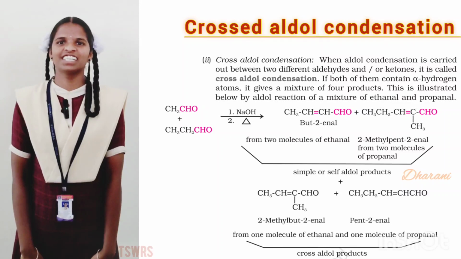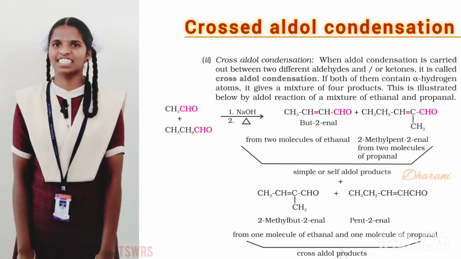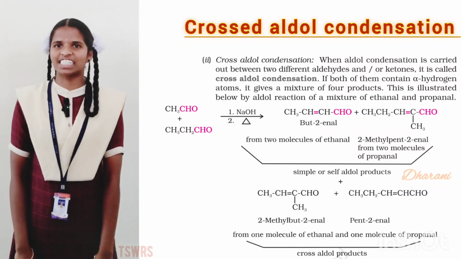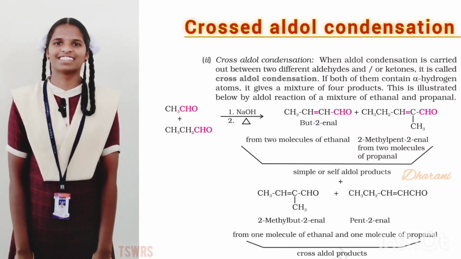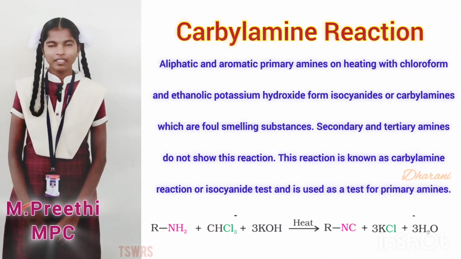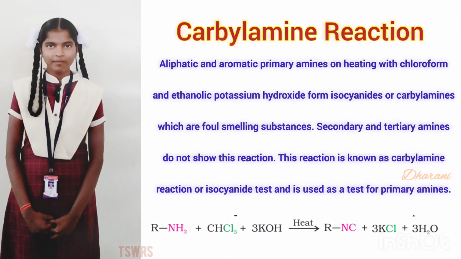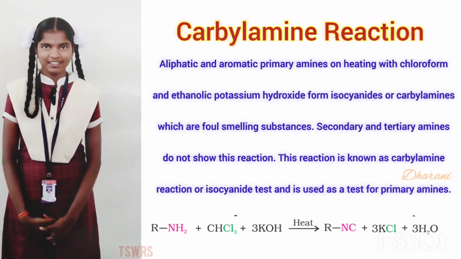Cross-aldol condensation. When aldol condensation is carried out between two different aldehydes and ketones, if both of them contain alpha hydrogen atoms, it gives a mixture of 4 products. Carbylamine reaction. When aniline reacts with chloroform in the presence of base, ethanolic potassium hydroxide, the product is phenyl isocyanide.